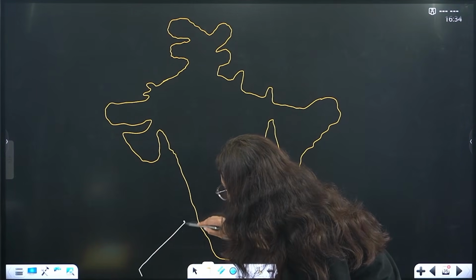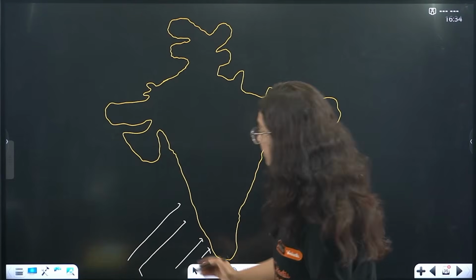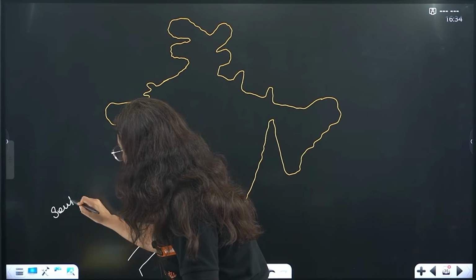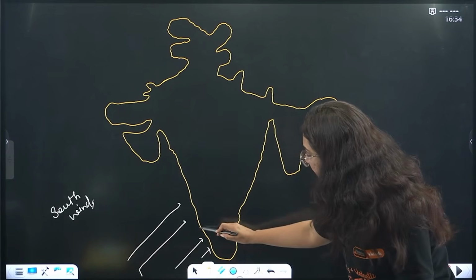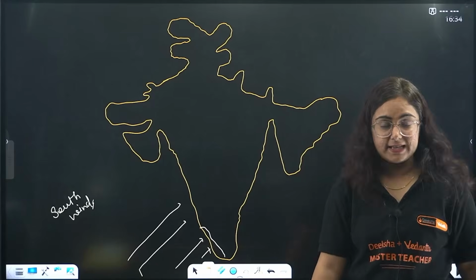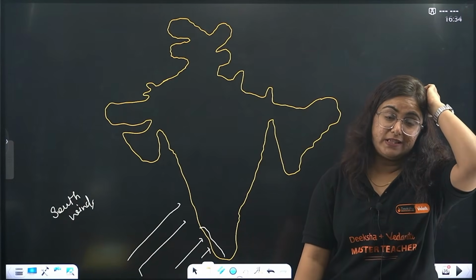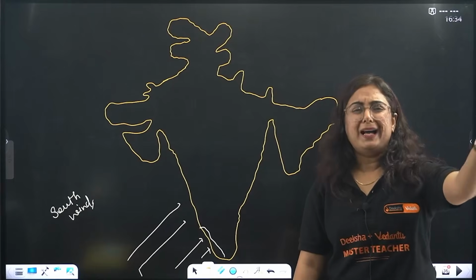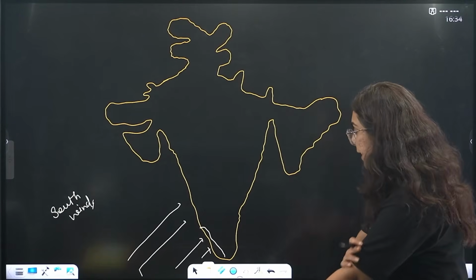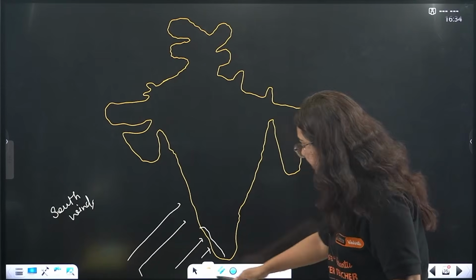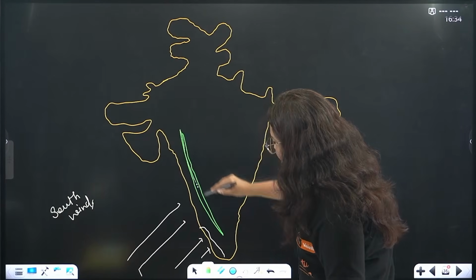From southwest, coming like this, coming like this. What do we call it, beta? Southwest winds. So first of all, at the mainland Kerala it hits, and Kerala is the first place in mainland India to receive the rainfall. However, it is Andaman and Nicobar if we take the entire Indian Union. So the winds go like this, but here comes what, beta? The Western Ghats.